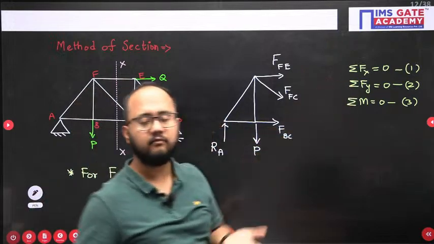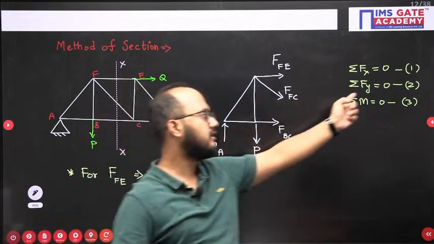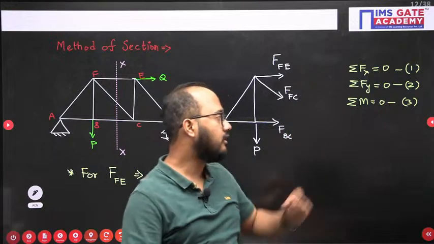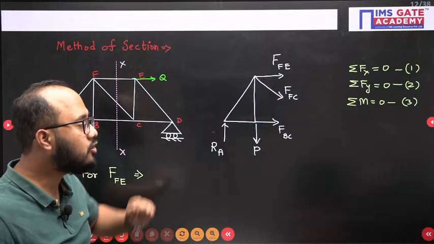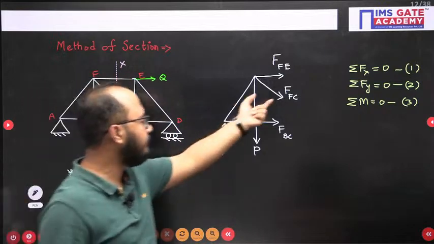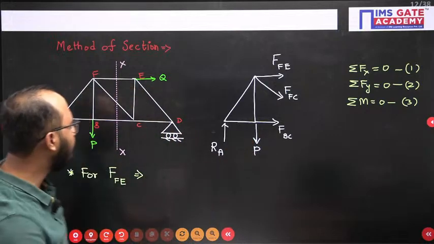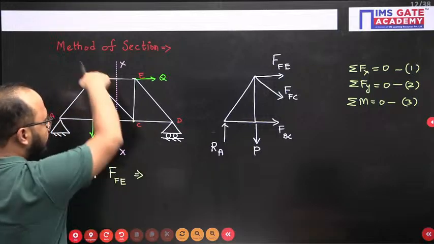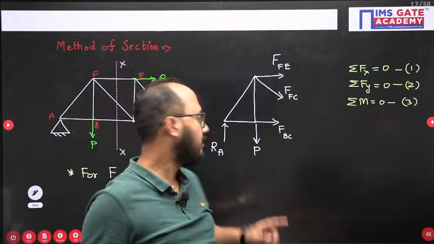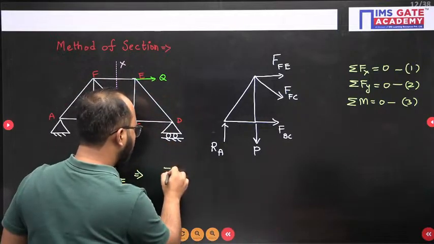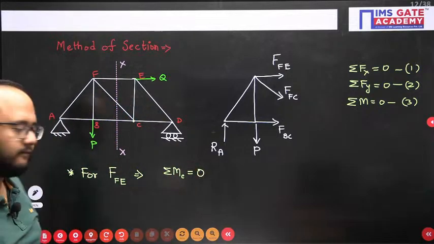Summation of forces vertical, not possible to use. Why? FE is itself horizontal, so how can you use this equation? Not possible. Third option, summation of moment 0. But about which point? That is the question here. We should take that point where the FC and BC moment values are 0. So the only possible option we have is point C. At point C, the FC moment and BC moment will be 0 because they are passing through point C. So I will write summation of moment about point C 0, and I will get the direct answer with this equation.